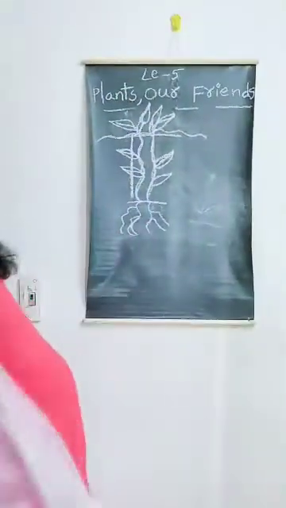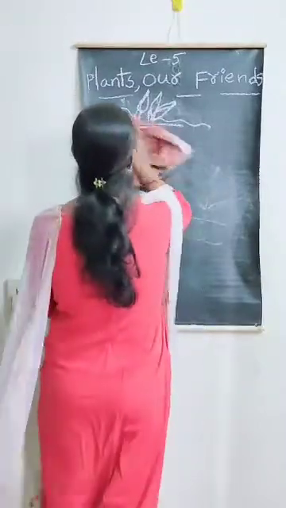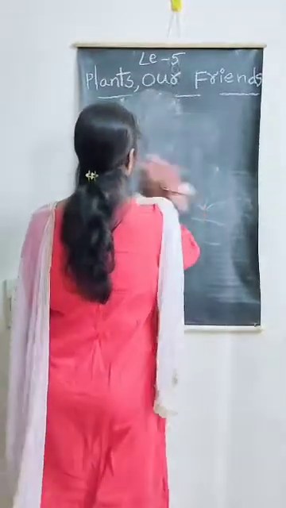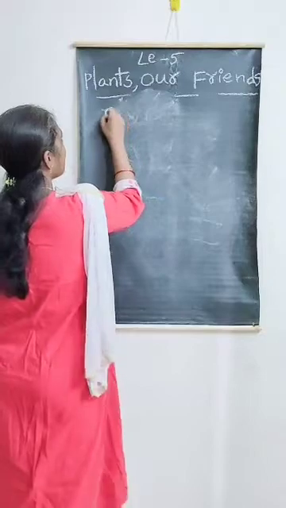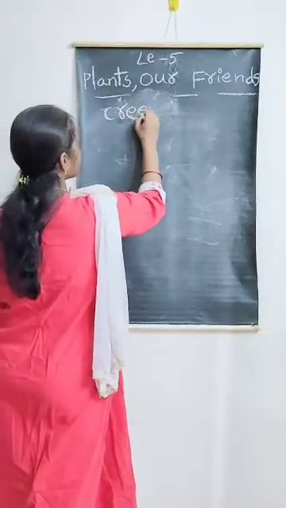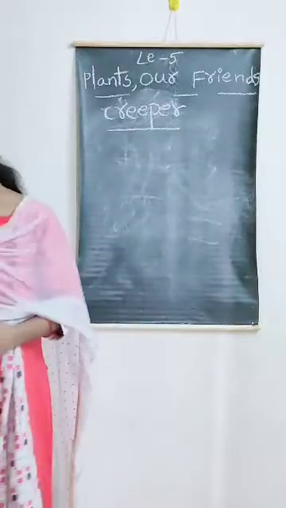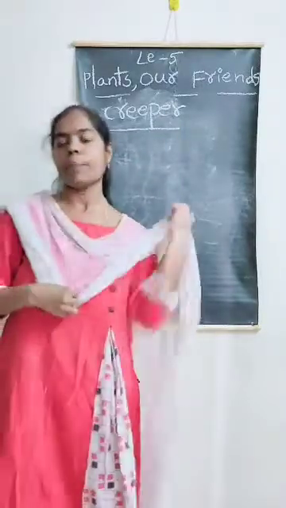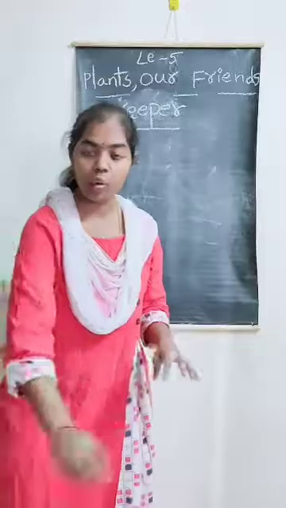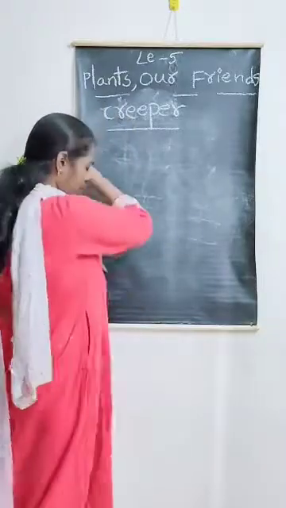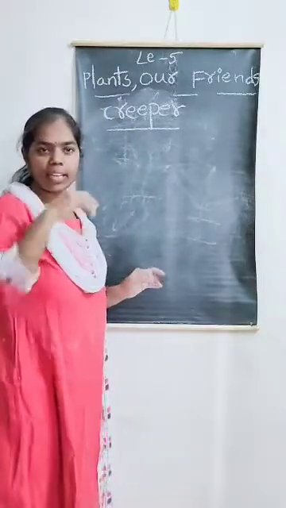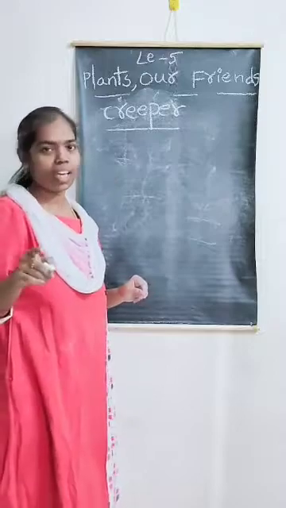Now, one more type is creeper. What is that? Creeper. It grows along the ground only. For example, bottle gourd plant and watermelon. You all like watermelon?